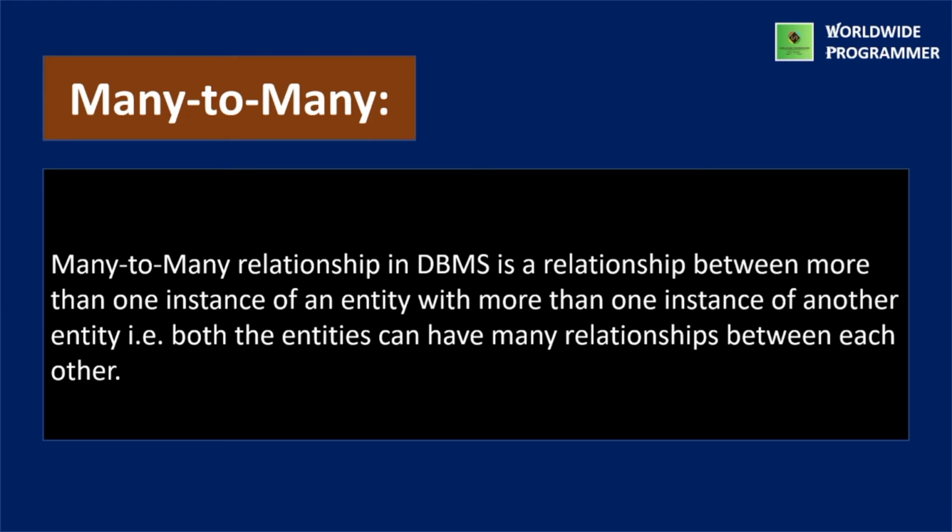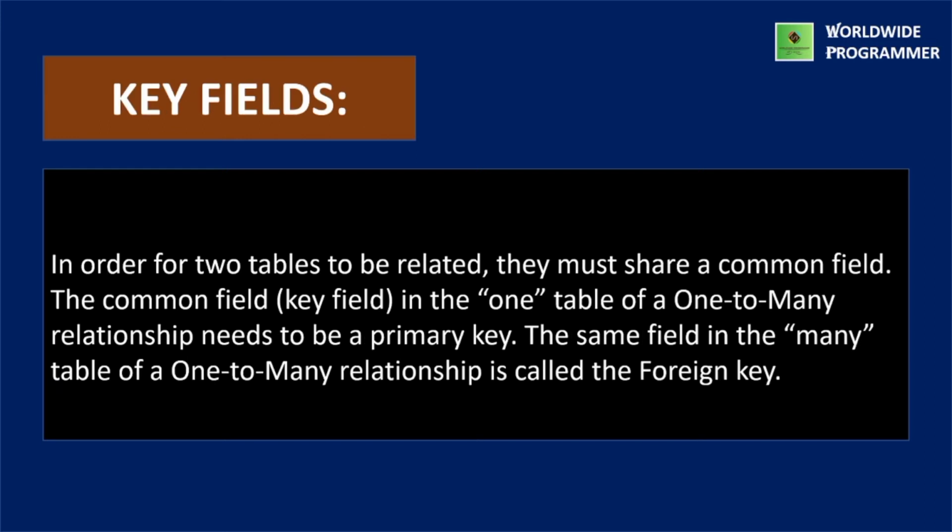The last one is many-to-many relationship. What is a many-to-many relationship? A many-to-many relationship in a database management system, or DBMS, is a relationship between more than one instance of an entity with more than one instance of another entity. That is, both the entities can have many relationships between each other. So what are key fields?